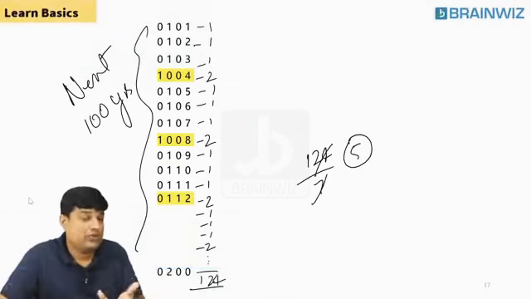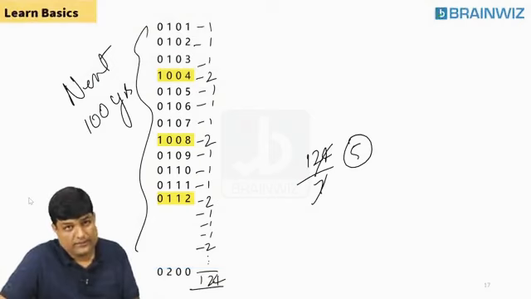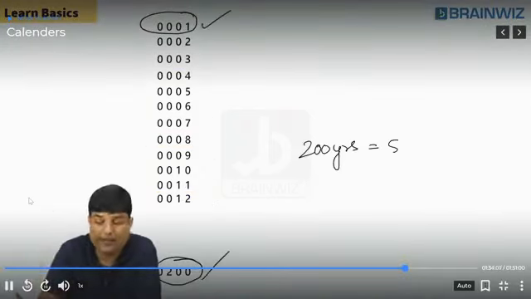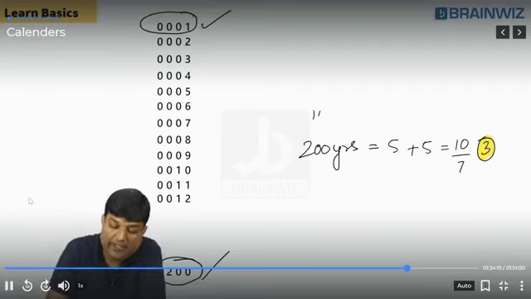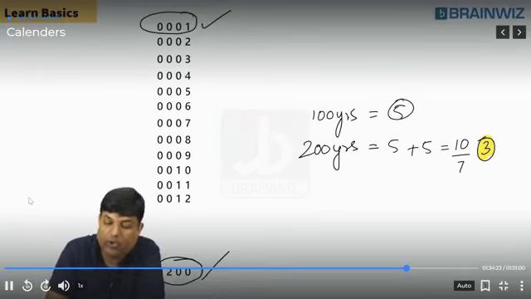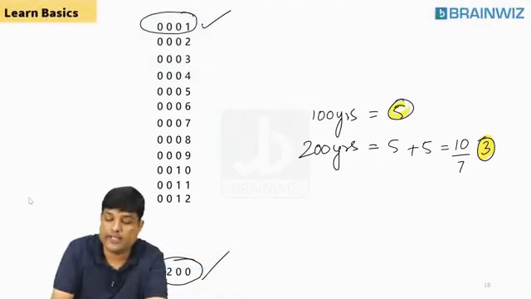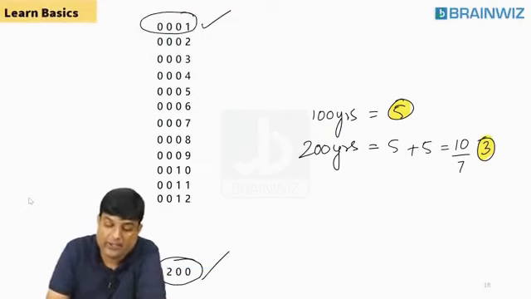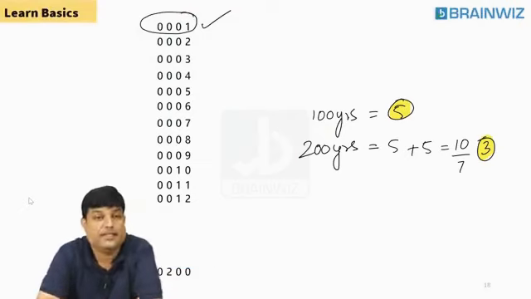In the next 100 years also you have 5 odd days. First 100 years, how many odd days? 5 odd days. And first 200 years? 3 odd days. Is that clear to you?